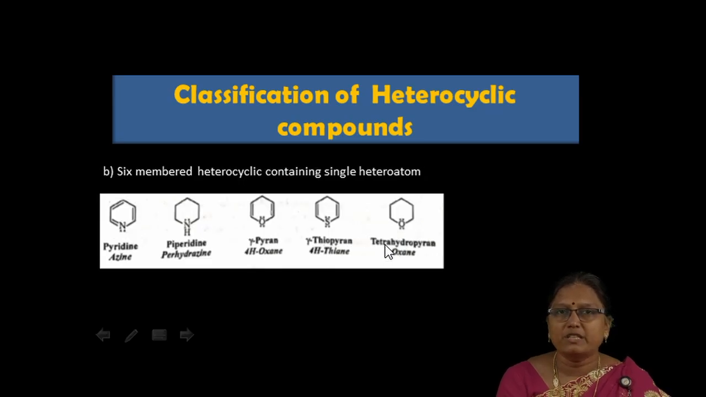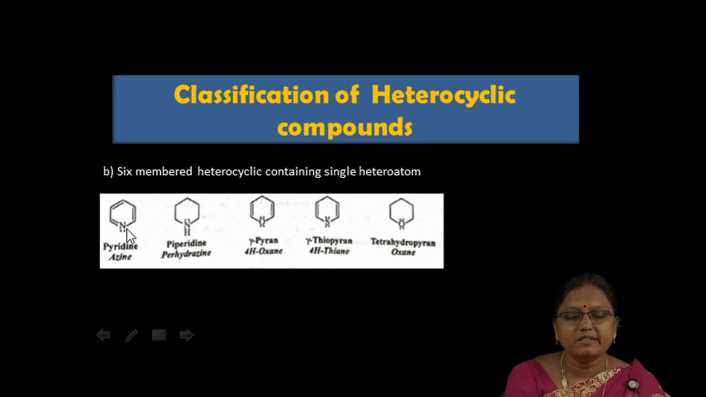Next, let me point out the second class of classification, that is 6-membered heterocyclic with 1 heteroatom. Here, look at this ring system. It is a 6-membered ring system with 1 atom as nitrogen. This is pyridine. The IUPAC name for it is azine. The 'az' stands for the heteroatom nitrogen, and 'ine' stands for the 6-membered cyclic system.